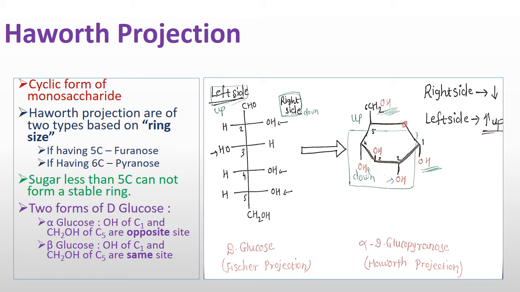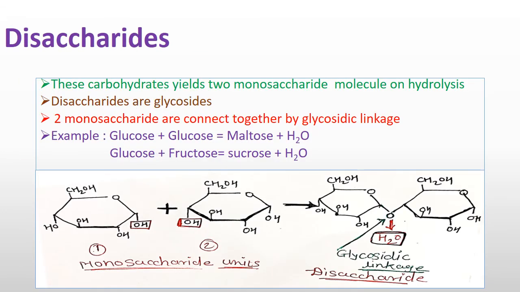Okay, now we will see the disaccharides. Disaccharides are formed from the combining of two monosaccharides. Glucose plus glucose forms maltose, and removal of a water molecule takes place.